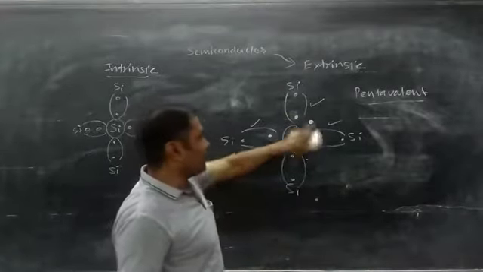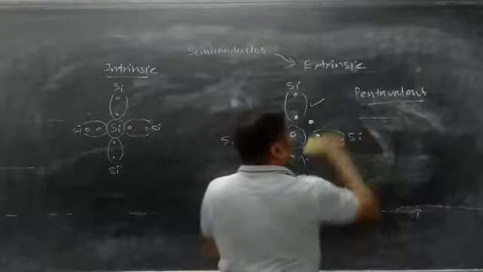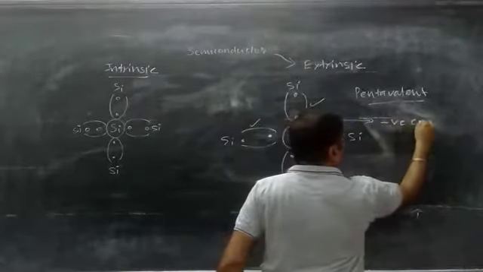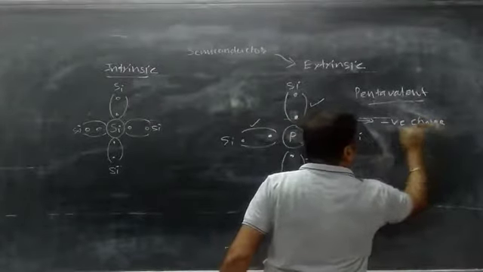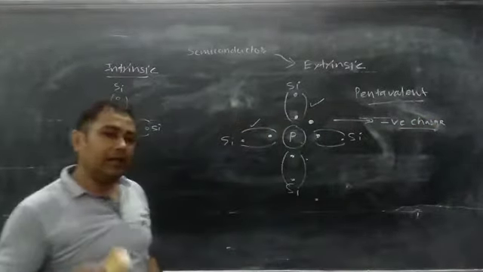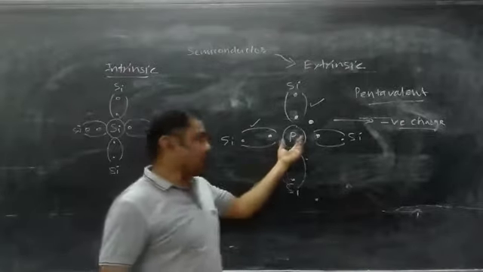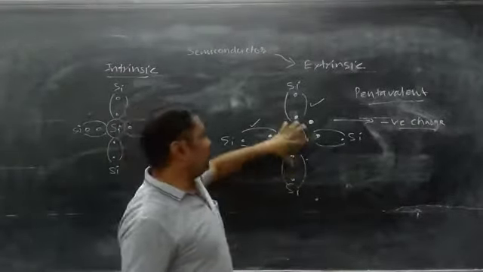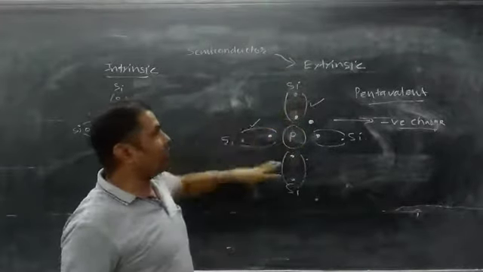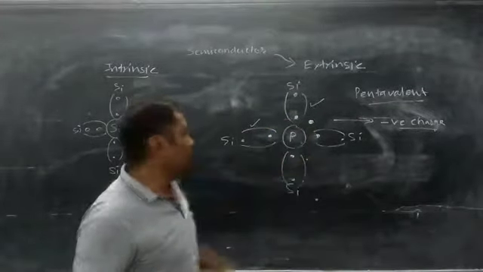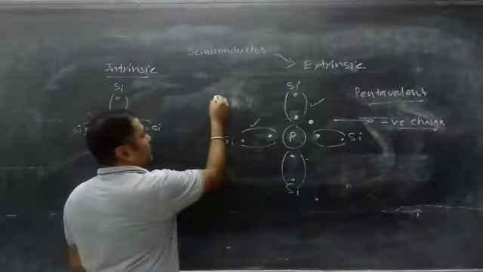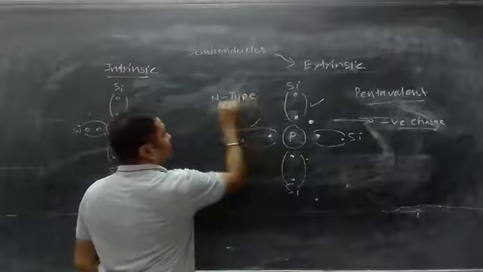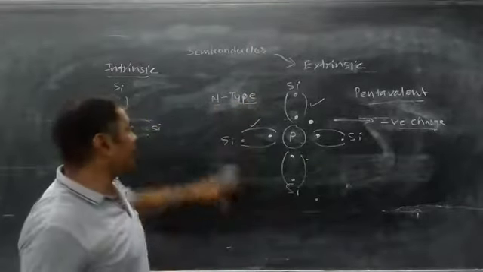This free electron has negative charge. So if you increase the number of phosphorus atoms doped into the pure silicon, the overall charge of this material will be negative. This is why this type of semiconductor is called negative type or N type.